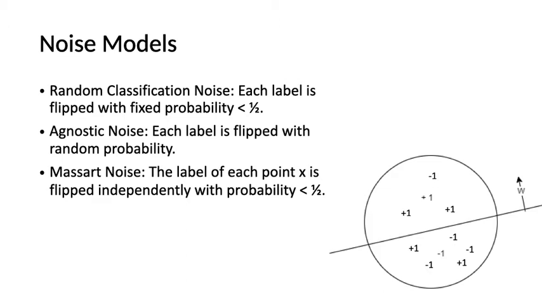The reason that the noise rate cannot reach 0.5 is because it's not PAC learnable when the noise rate is 0.5, since every label seen by the algorithm is the outcome of an unbiased coin flip and gives no information about the target concept. That is, when the noise rate is 0.5, 1 minus the noise rate is also 0.5. You can't figure out which one is which.